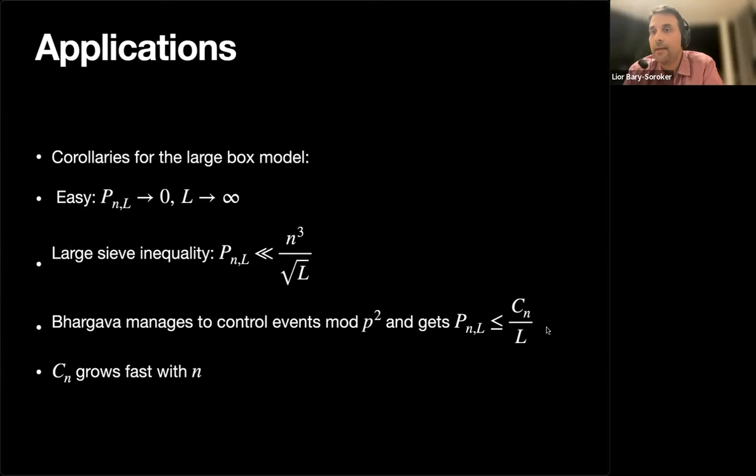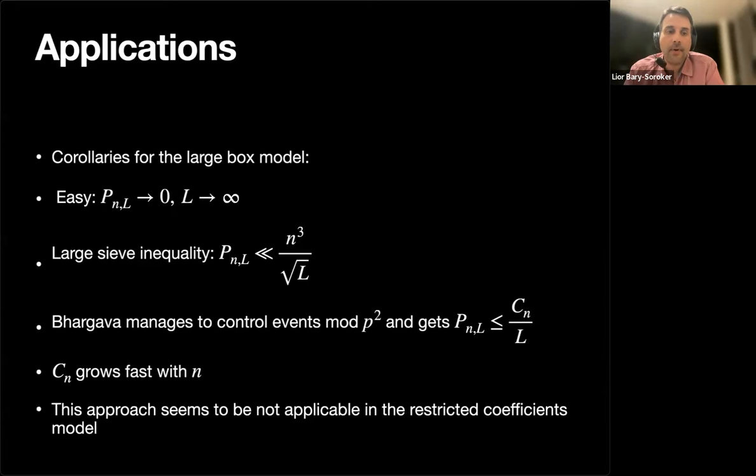So this result is much better in the large box model, but in the small box model, in the restricted coefficient model, it becomes less good, because the dependence in n would probably be something like exponential. I don't know, I didn't check it explicitly. This is a common phenomenon: if you manage to improve on what the large sieve inequality gives you, you get worse and worse bounds in n. And this naive approach doesn't seem to be too applicable in the restricted coefficient model,